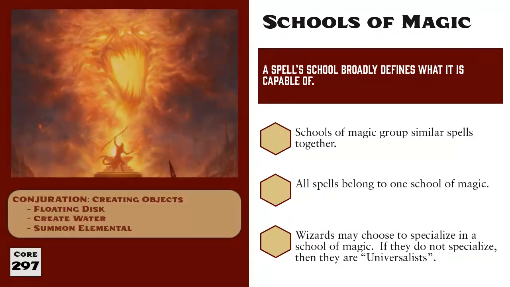The second school is Conjuration. This school is about making things appear or disappear out of thin air. Although most commonly associated with summoning spells, the school of Conjuration also covers teleportation. Floating Disc, Create Water, and Summon Elemental are all Conjuration spells.